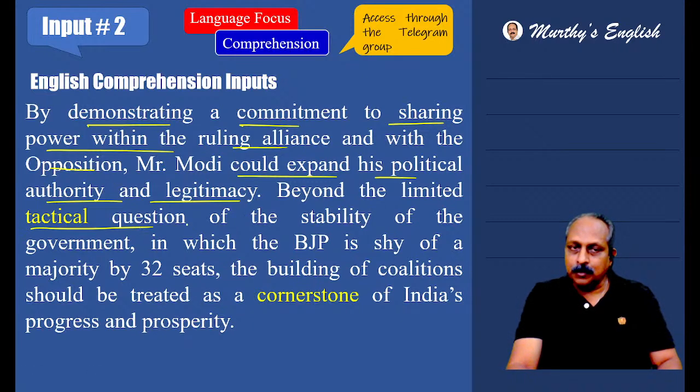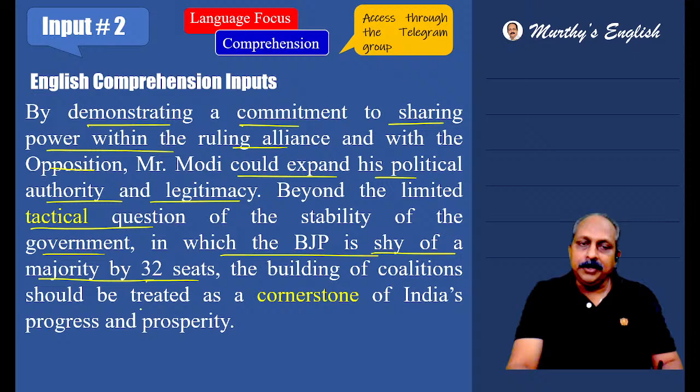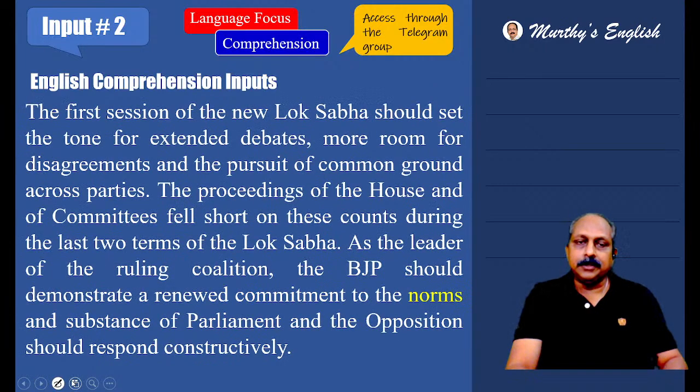Beyond the limited tactical question of the stability of the government, in which the BJP is shy of a majority by 32 seats. Here, shy of means short of. The building of coalition should be treated as a cornerstone of India's progress and prosperity. Forget about the stability, but coalition governments are good. And why coalition government? The BJP is short of 32 seats to get the majority. And these coalition governments should be treated as a cornerstone, the foundation of India's progress and prosperity.